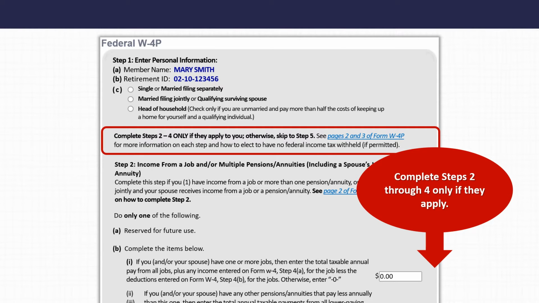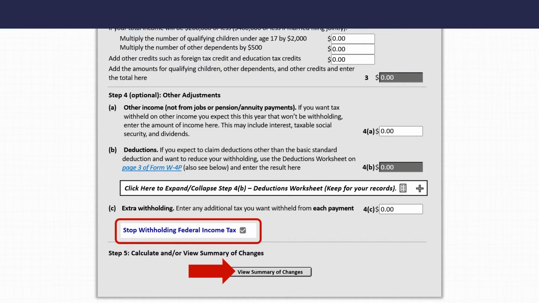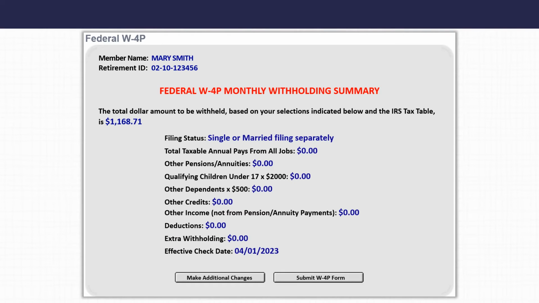As previously discussed, click Calculate and View Summary of Changes at the bottom of the page once you have provided your adjustments. To stop all federal tax withholding, select the bubble next to Stop Withholding Federal Income Tax at the bottom of the form. To proceed with this change, click the View Summary of Changes button. Please note that the division will still report your gross annual allowance subject to federal income tax to the IRS at the end of the year, and, if applicable, you may be required to pay federal income tax on your pension allowance.